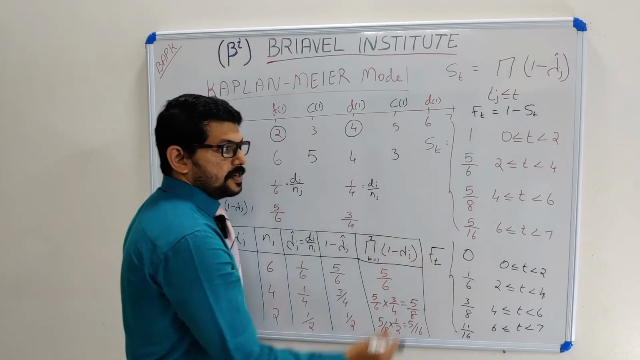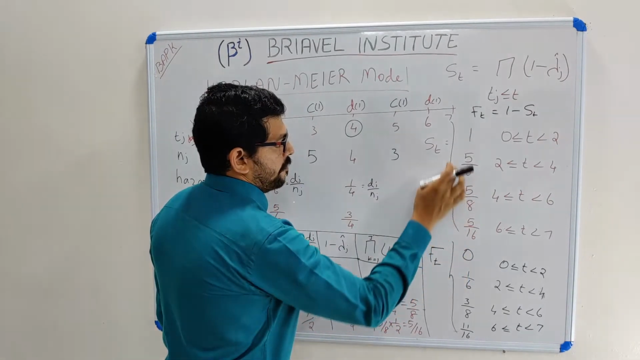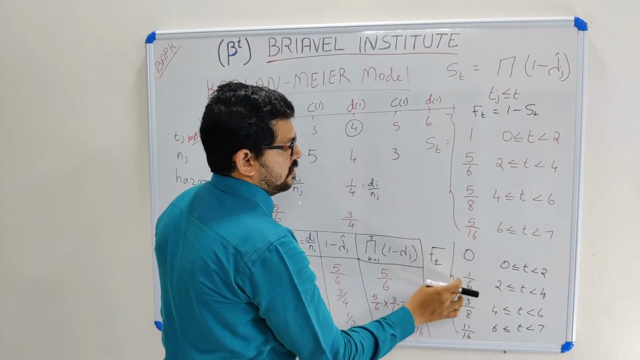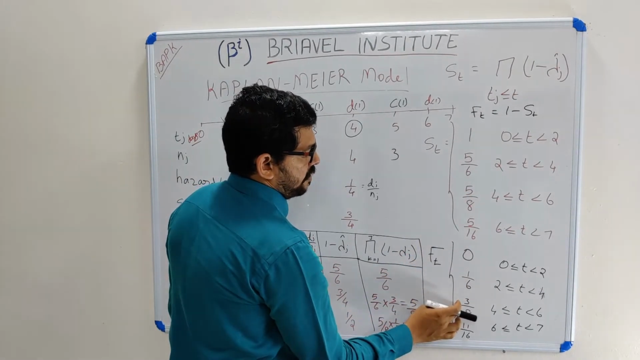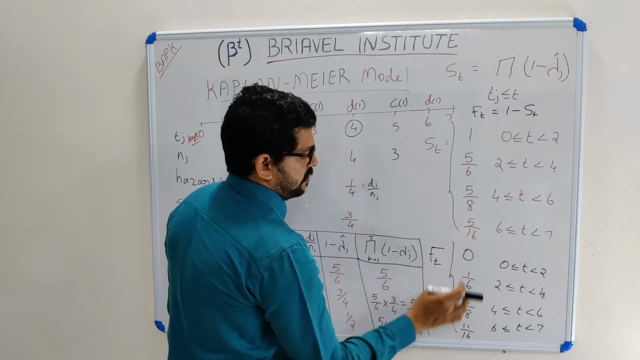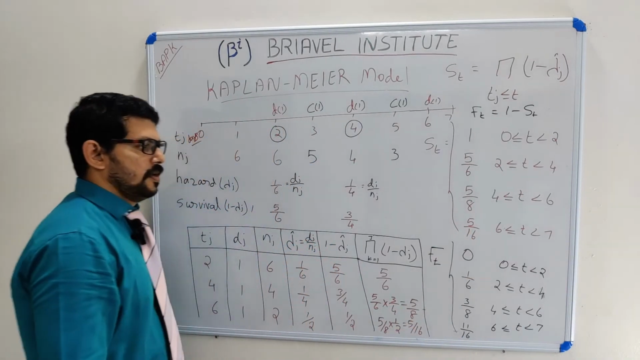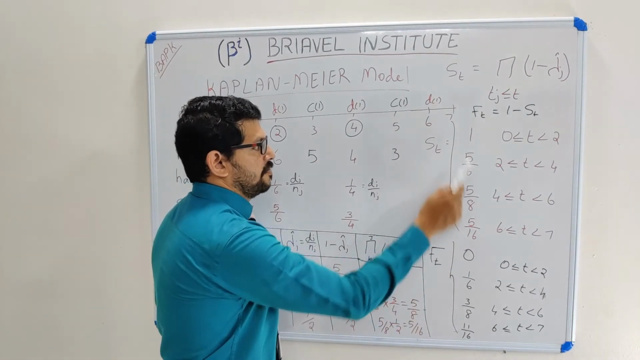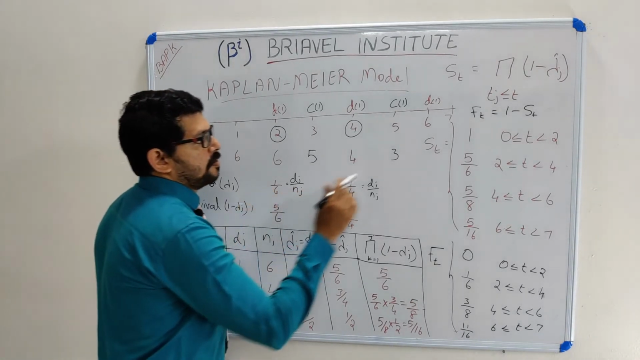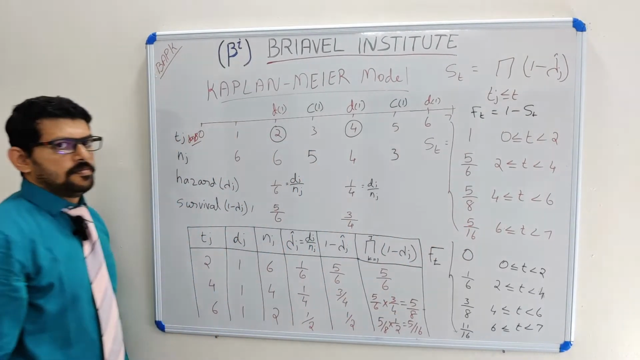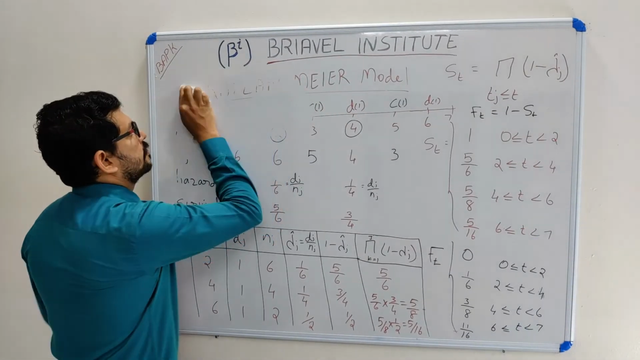How to get the distribution function? It is 1 minus S(t). 1 minus 0 is 0. 1 minus 5 by 6 is equal to 1 by 6, and 1 minus 5 by 8 is equal to 3 by 8. 1 minus 5 by 16 is equal to 11 by 16. This is my distribution function, written from the survival probability. Now I am making a diagram to represent these values, so removing this timeline graph.